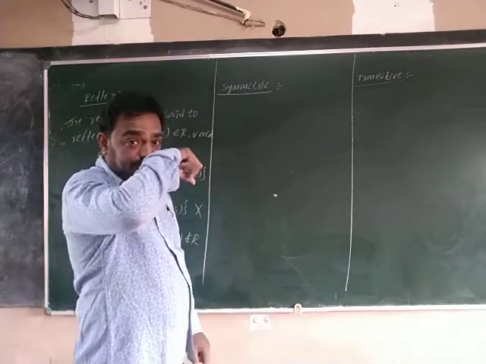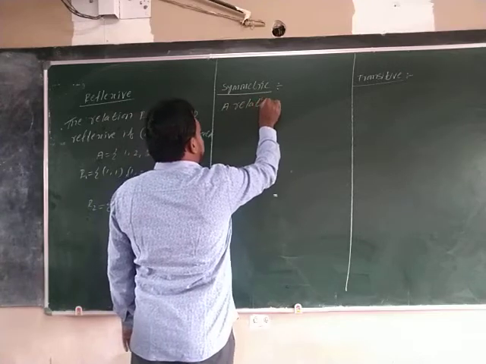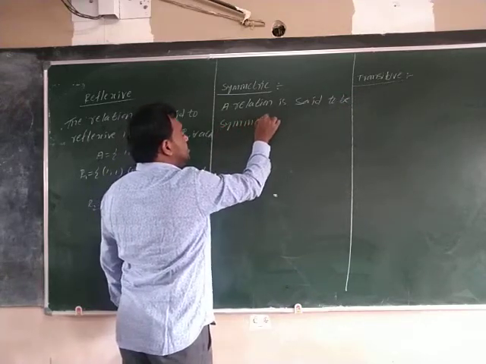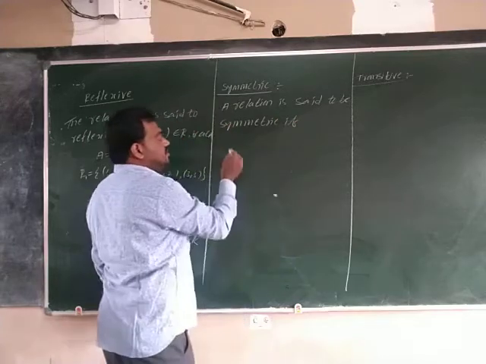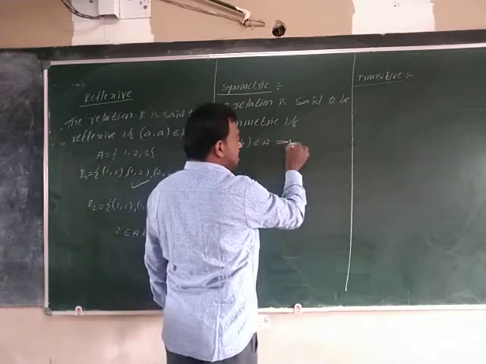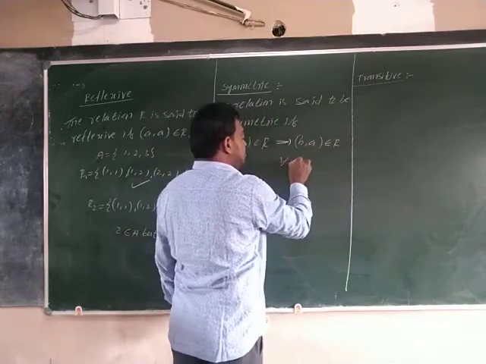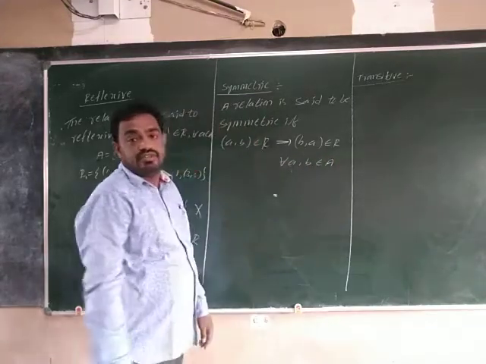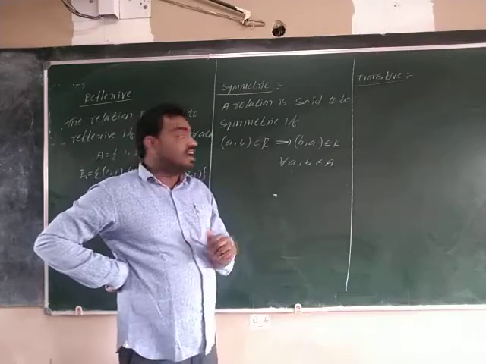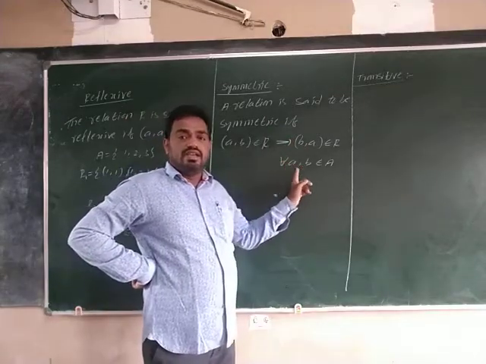Coming to symmetric. A relation is said to be symmetric if (a, b) belongs to R implies (b, a) belongs to R for all a, b belongs to A. Means, see, if (a, b) belongs to R implies that (b, a) must belong to R. Then only a and b are together.